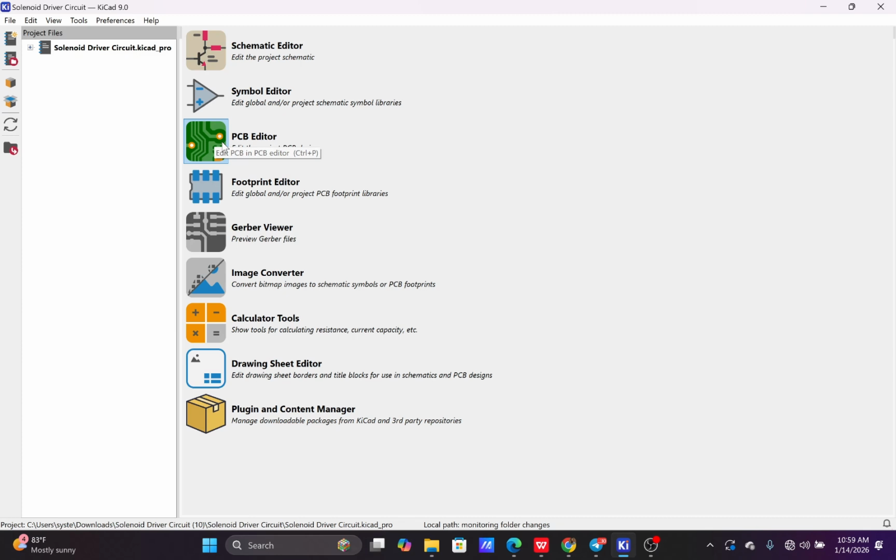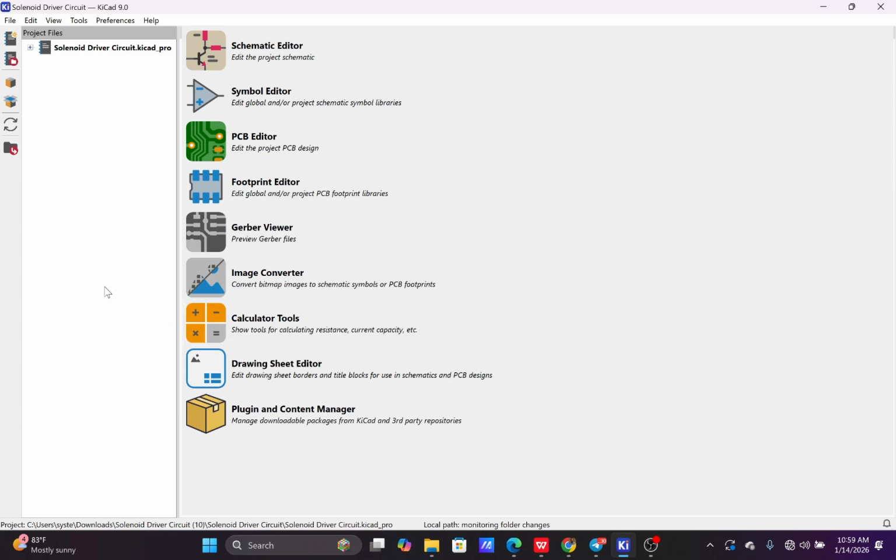We are going to see all this as we proceed further in the class. This is where you do your actual PCB layout, where you draw your traces, you draw your routes, and you design your PCB and place your components as intended based on your specific application. Then we'll also have the footprint editor. We'll have the Gerber viewer, and we'll talk about the Gerber viewer at the end of the classes. Also, we have the PCB calculator here and every other thing.